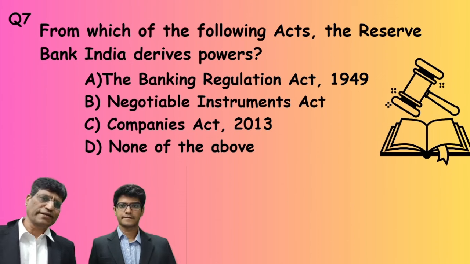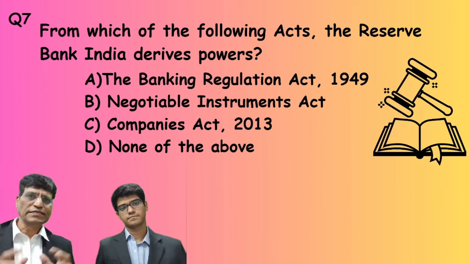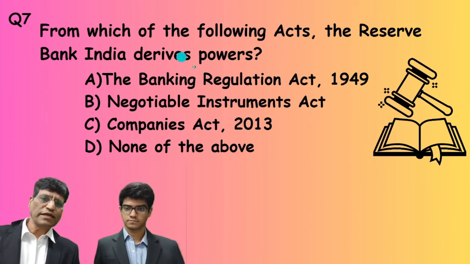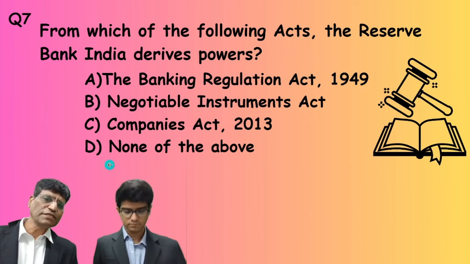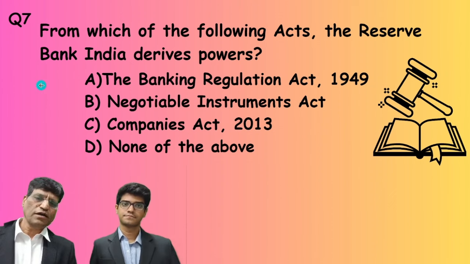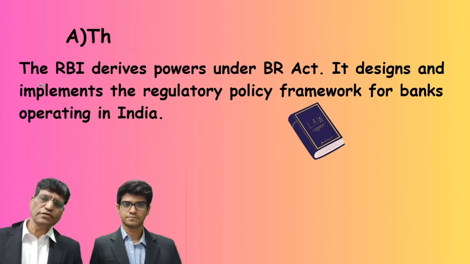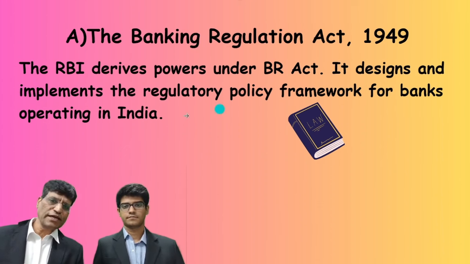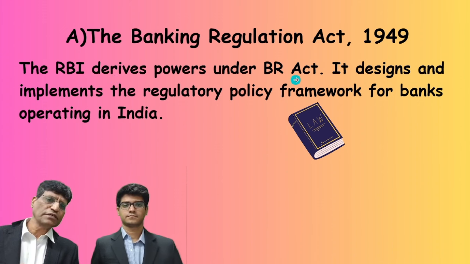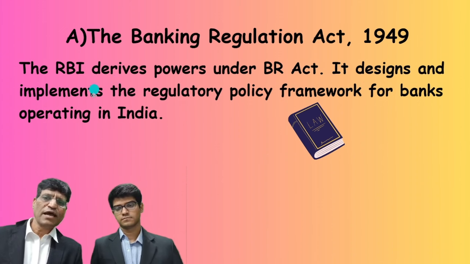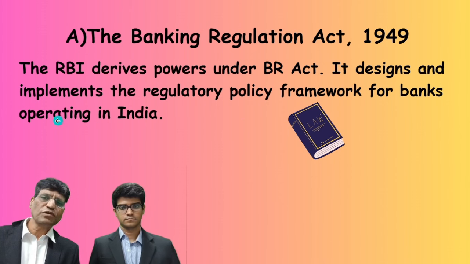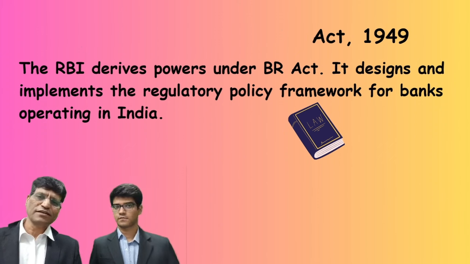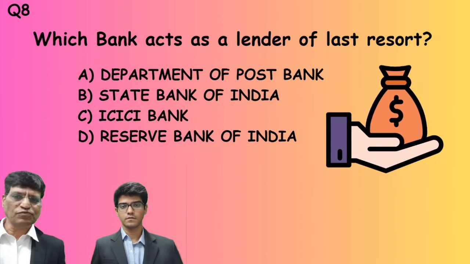From which of the following acts is the Reserve Bank getting powers? Reserve Bank is deriving powers, whether it is the Banking Regulation Act, Negotiable Instruments Act, Companies Act, or another. And the answer is the Banking Regulation Act. RBI derives powers under the Banking Regulation Act. It designs and implements the regulatory policy framework for banks operating in India. So this is the Banking Regulation Act, a very important act for RBI and for banks.